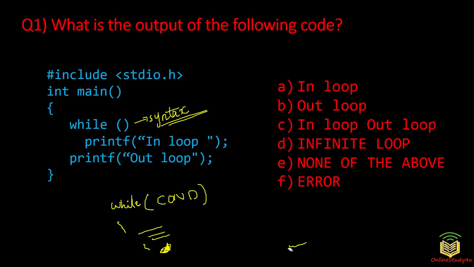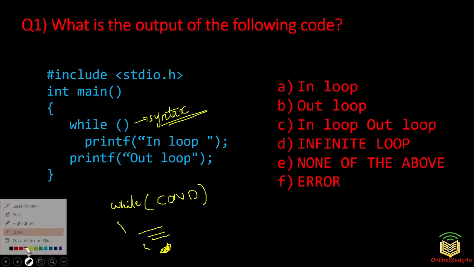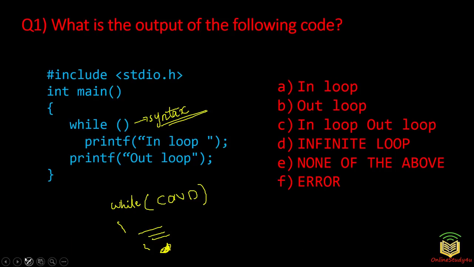Now what we have here in the question is that the condition is missing. Okay, the condition is missing. So what is going to happen? Obviously, since there is no condition, it cannot evaluate. If the condition is true, it will execute this, otherwise it will come here.